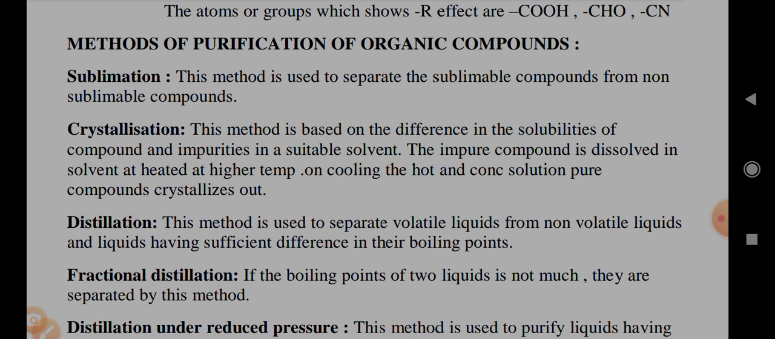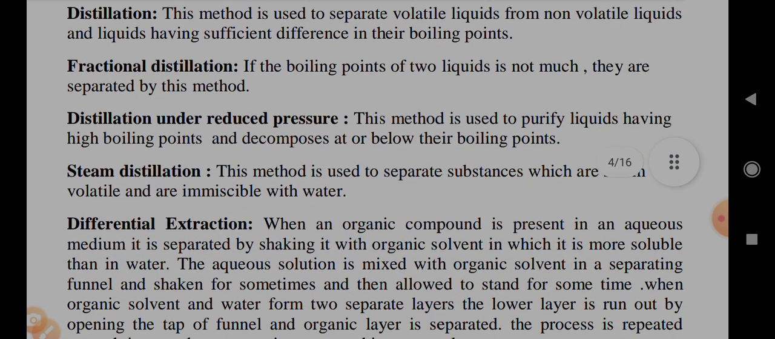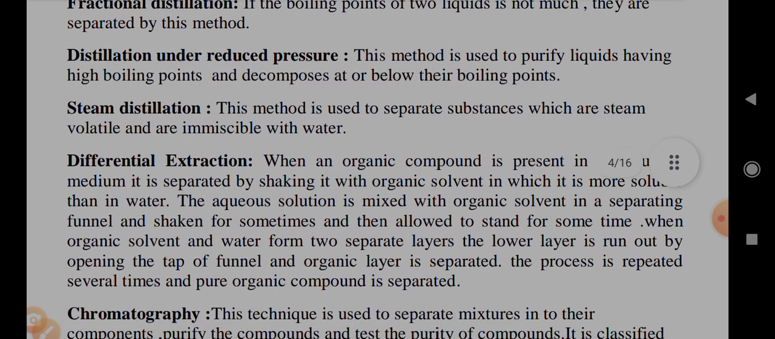Distillation method is used to separate volatile liquids from non-volatile liquids, and liquids having sufficient difference in their boiling points. Fractional distillation: if the boiling points of two liquids are not much apart, they are separated by this method. Distillation under reduced pressure: this method is used to purify liquids having high boiling points and which decompose at or below their boiling point. Steam distillation method is used to separate substances which are steam volatile and are immiscible with water.